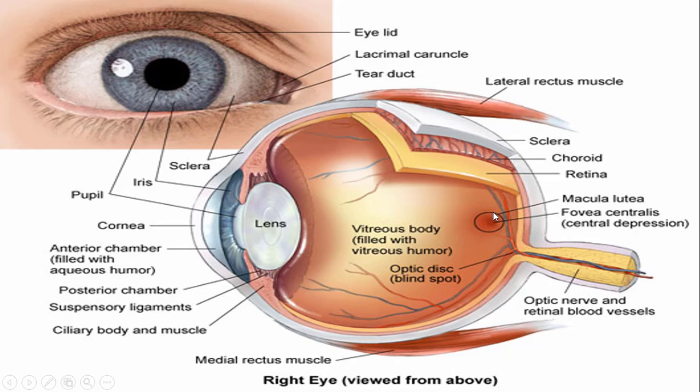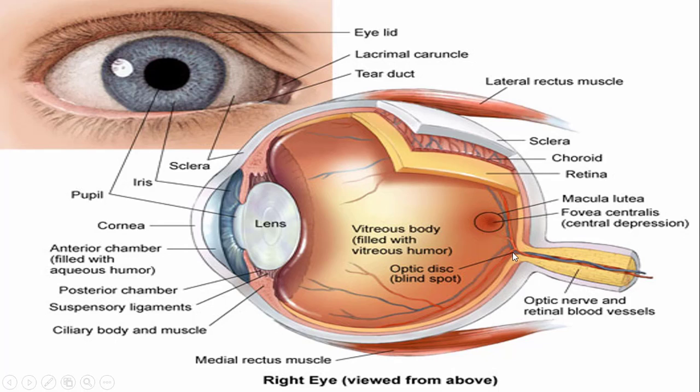Now look here. You can see that this part is darkly colored. This darkly colored part of the eye is said to be the fovea. This fovea contains lots of rod and cone cells. Images are usually formed at the fovea. Therefore, images that are formed on the fovea are much clearer as compared to other parts of the eye.